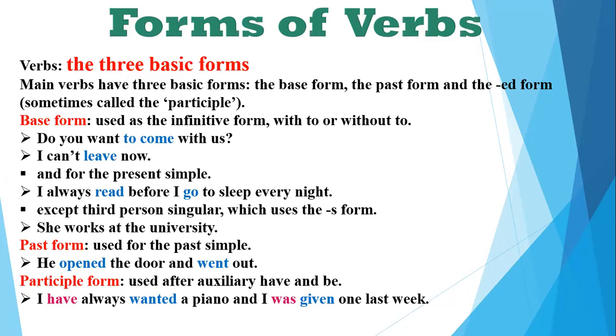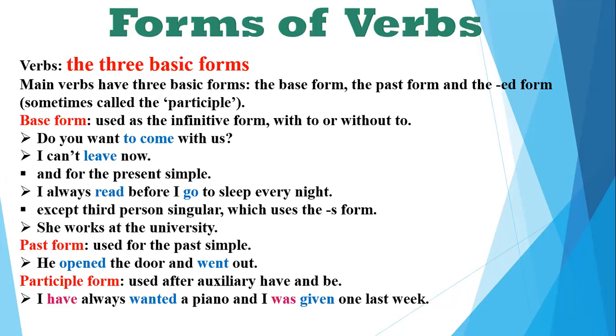And the third form is the participle form, which is used after auxiliary have and be. I have always wanted a piano and was given one last week. So see, as I told you, the auxiliary verb can come right before the verb in a sentence, or it can come in the beginning or two or three words before as well. It's not compulsory that the auxiliary verb will always come right before the verb. It can take any other position in the sentence as well, but you need to know your auxiliaries.